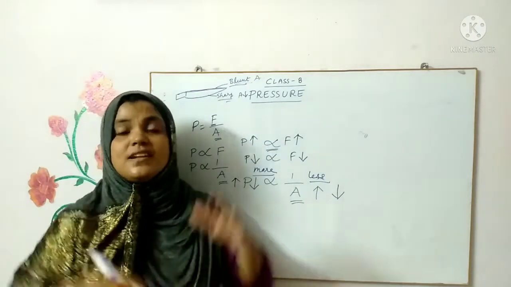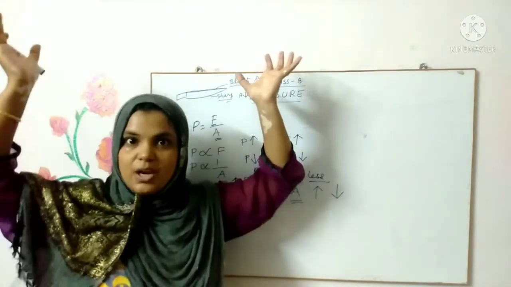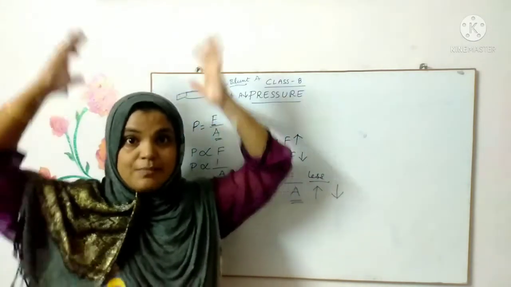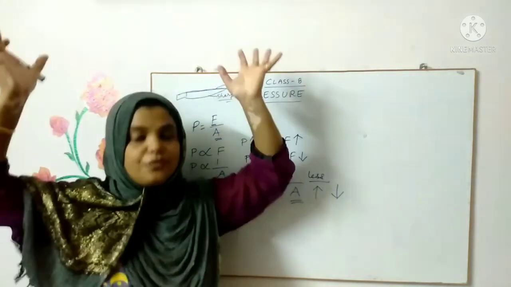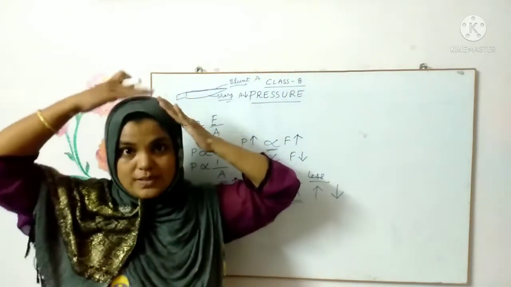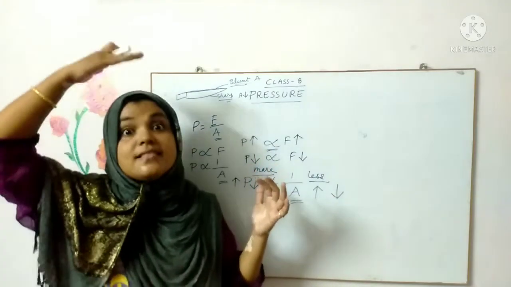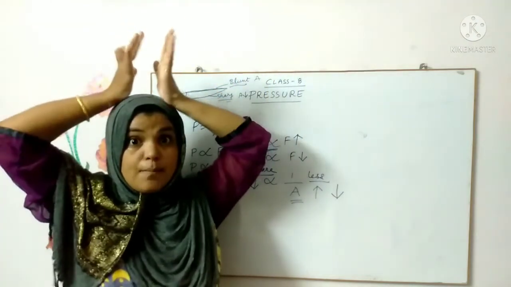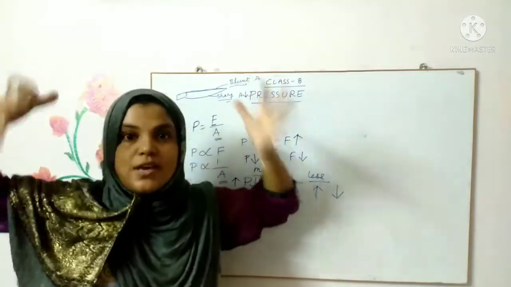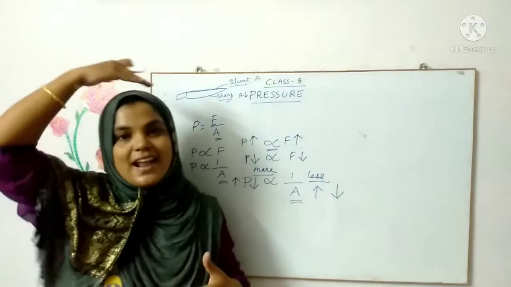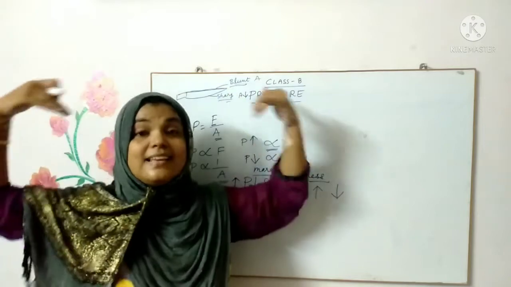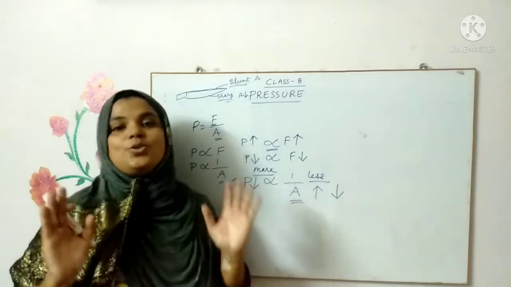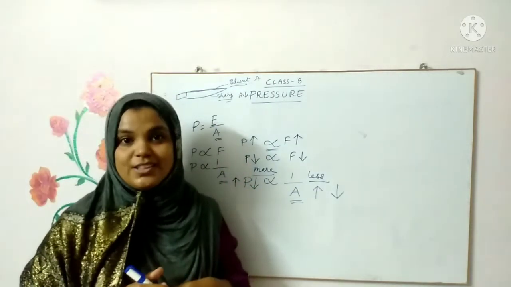And for the same reason, the porters who carry heavy loads keep one extra piece of cloth on their heads, and on top of that, they put the load. Now they feel it easier, because without the cloth the contact area is lesser. Only this much is in contact with the big load, and that whole load acts upon a small area. That's the reason why you feel more pressure. When you put a cloth on your head, it increases the surface area, because of which the pressure is decreased, and they feel it a little easier to carry.